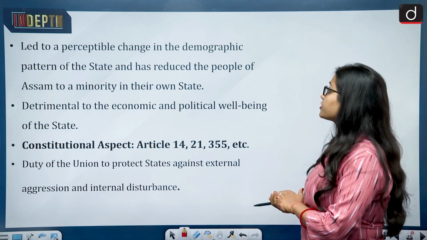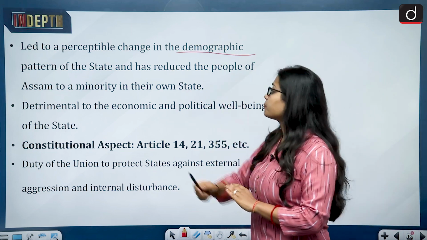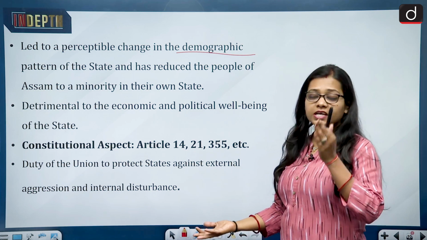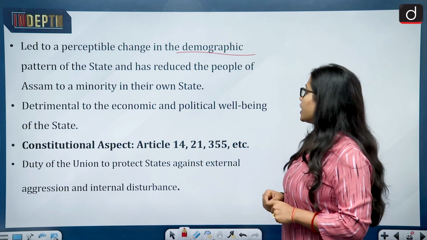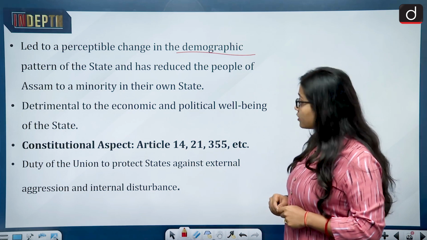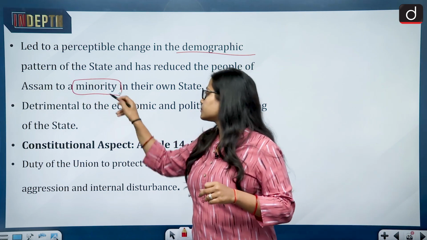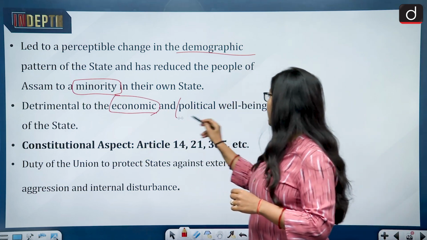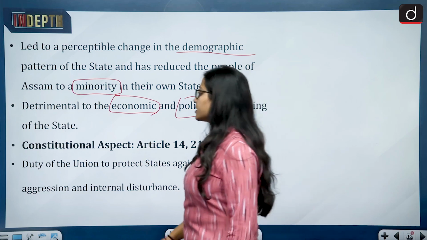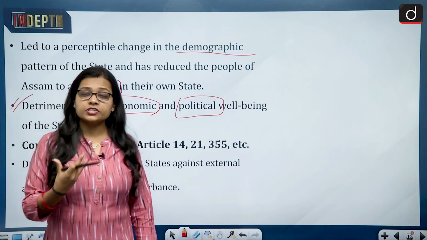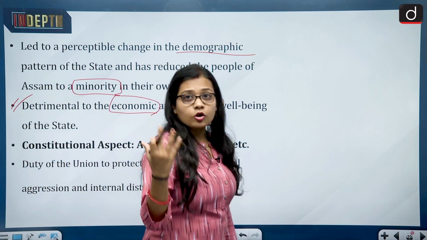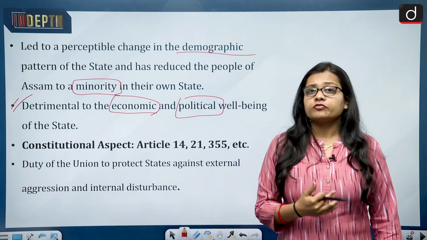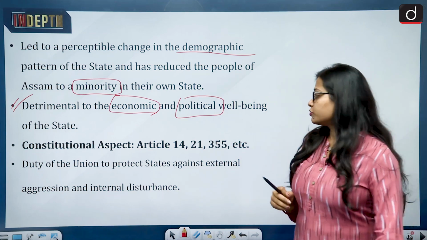This also led to a perceptible change in the demographic pattern of the state, because the native population is becoming less while the illegal immigrants are increasing, and it has reduced the people of Assam to a minority in their own state. This will also be detrimental to the economic and political well-being of the state, because as the demography of the state changes, the economic and political aspects, which revolve around the demography, will also change with time.